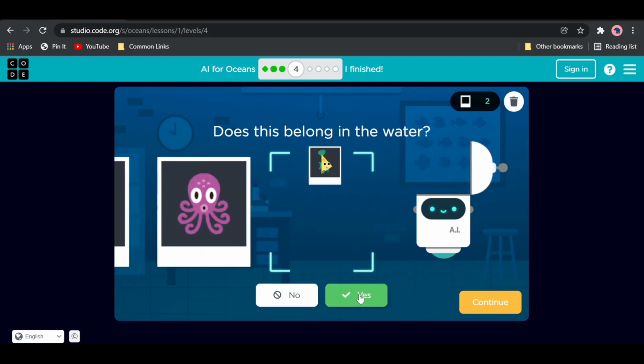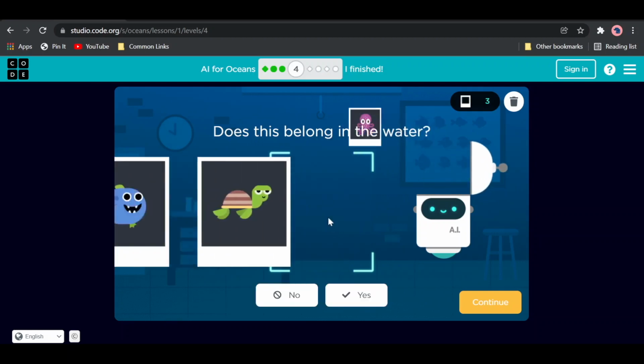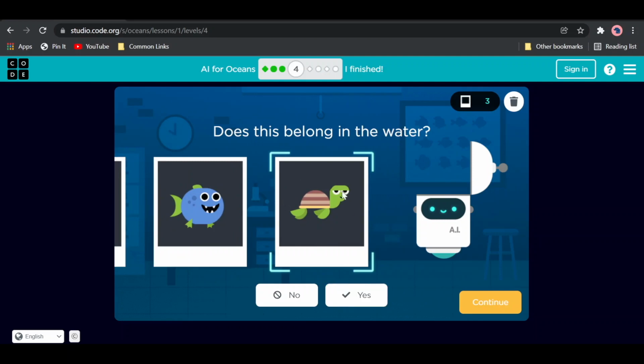No. This, yes. This one does. So what we're doing here is labeling the data and feeding that data to the AI so it can learn to recognize what kind of things belong in the water.